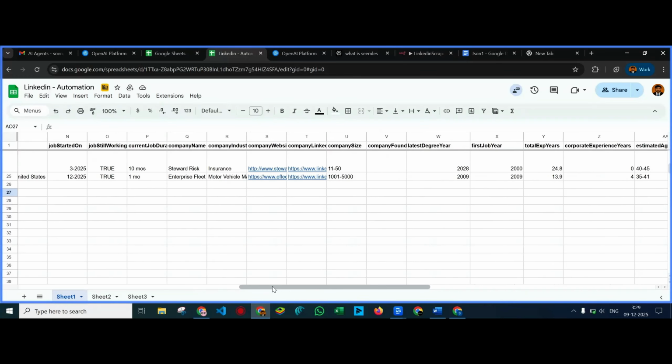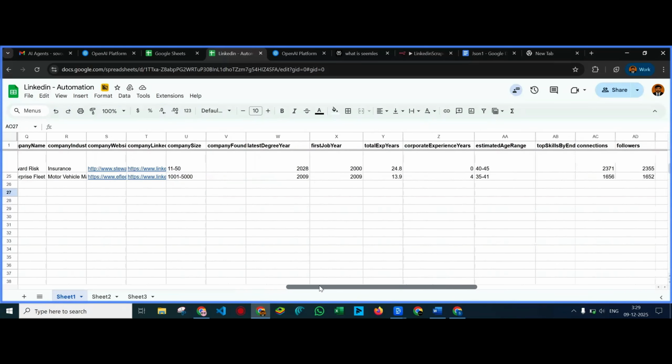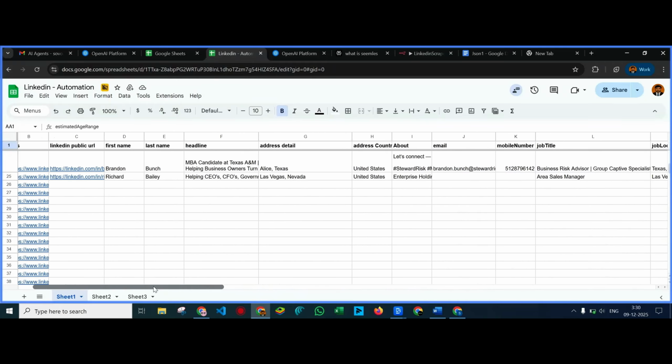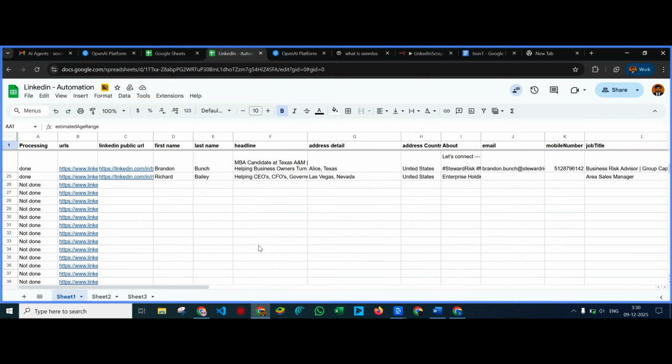And from the given data, if you want to calculate any particular thing, such as experience in leadership roles, total experience in years, what would be the estimated age range of that particular prospect, all of these things can be automated using this n8n agent.